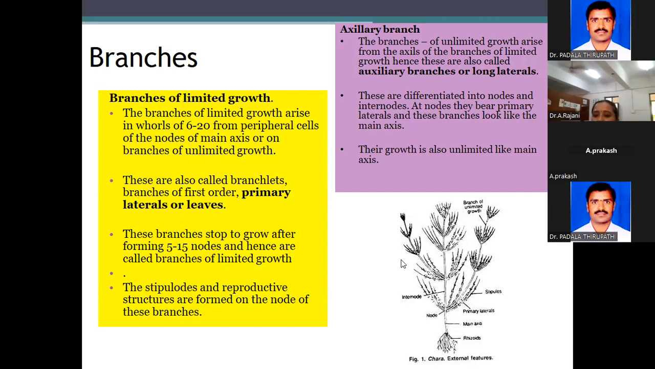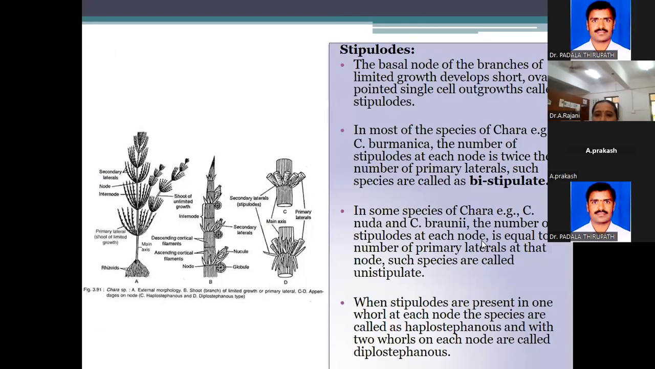These are differentiated into nodes and internodes. Nodes bear primary laterals, bracklet-like structures on the main axis, and their growth is also unlimited. Two branches are present. I'll explain those stipulodes. This one is the main branch. These are the primary branches. These are the secondary laterals, and this is a node, and in between is the internode, and these all are unlimited growths. This you can observe is the external morphology.